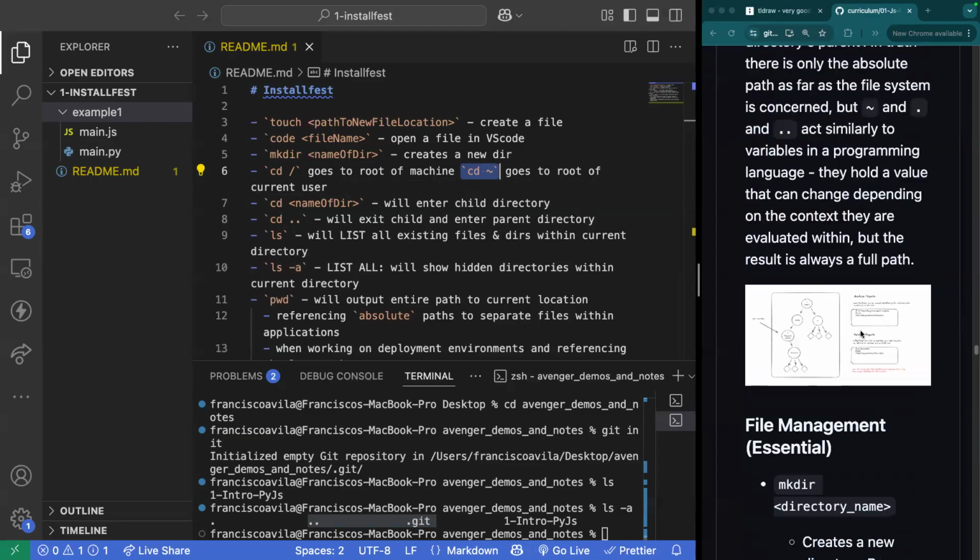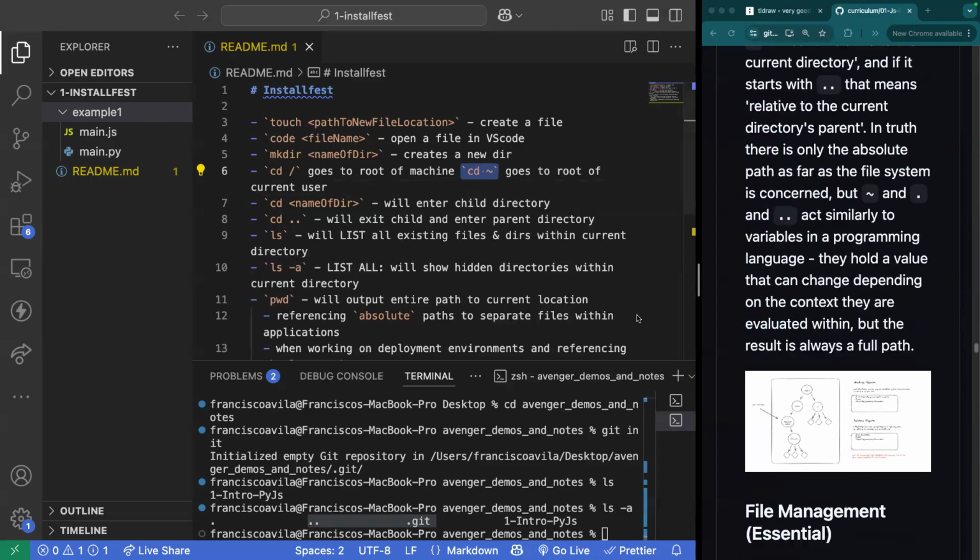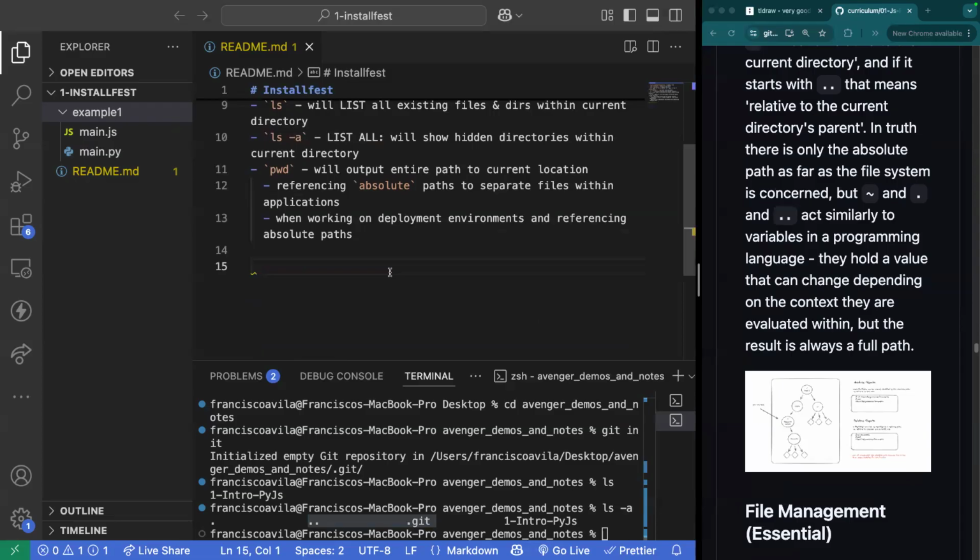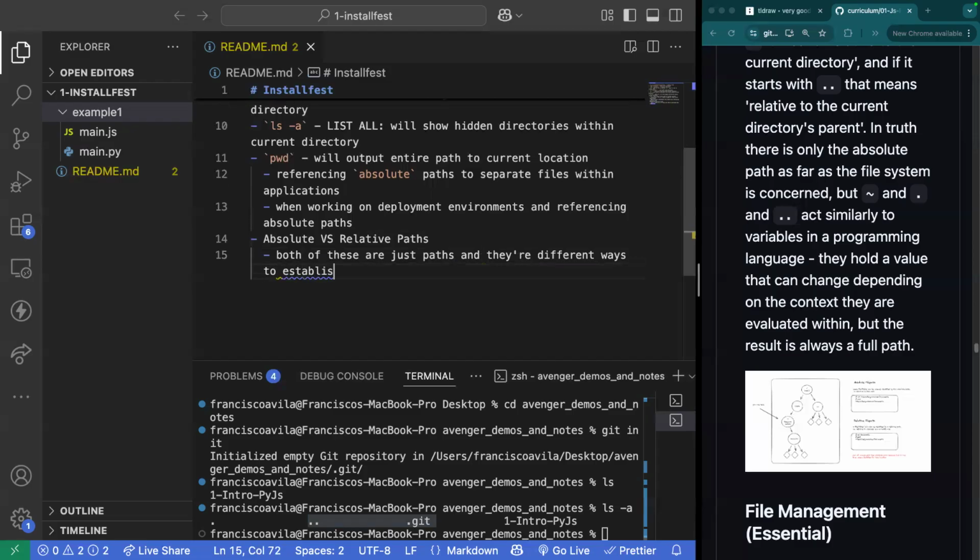All right, and now we have absolute versus relative paths. Great. So let's start breaking that down. So now, absolute versus relative paths. An important key piece of information to note here is both of these are just paths, and they are different ways to establish a path from one location to another.